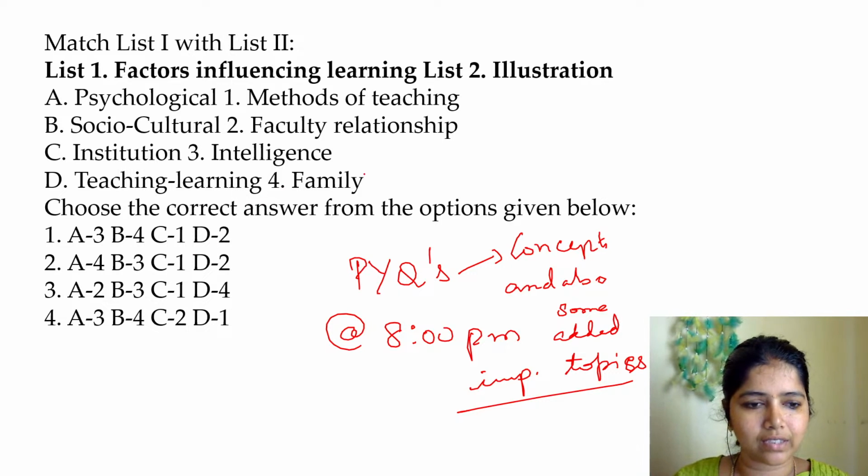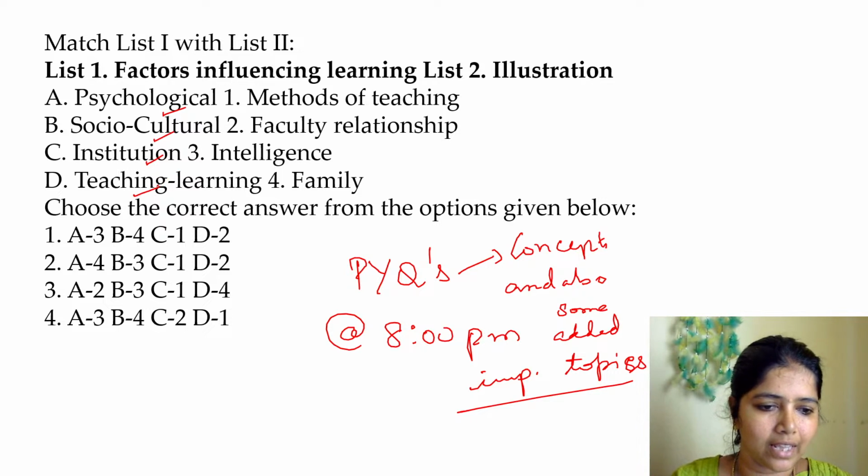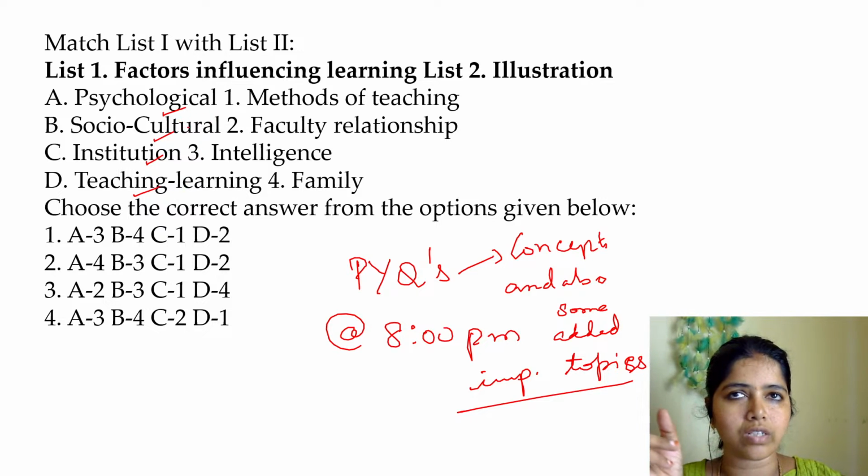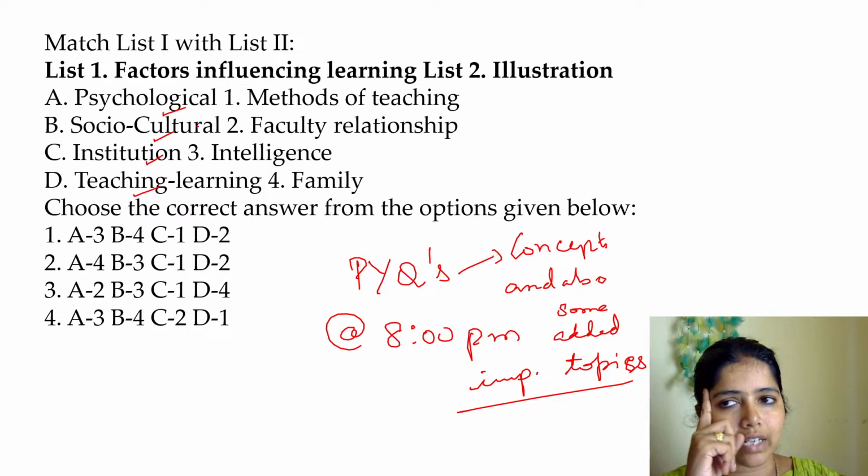Psychological factors. Factors influencing learning. They have been given as illustration: psychological factor influence in learning, social factor influence in learning, institutional influence, teaching learning influence. Think and answer. In between, I'll be giving you some questions which you have to think and answer. Which is the psychological factor which influences your learning?